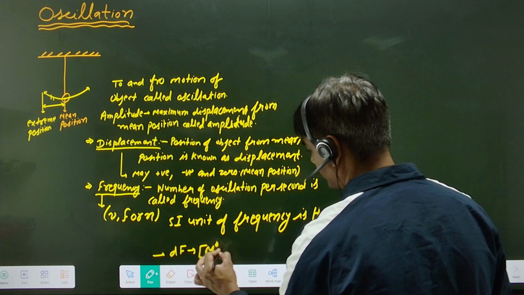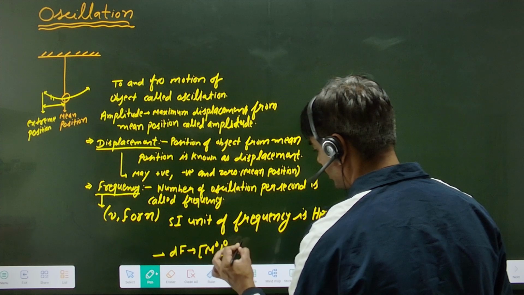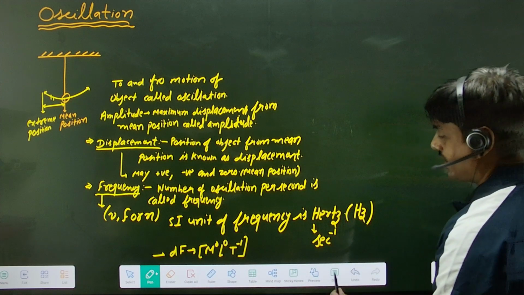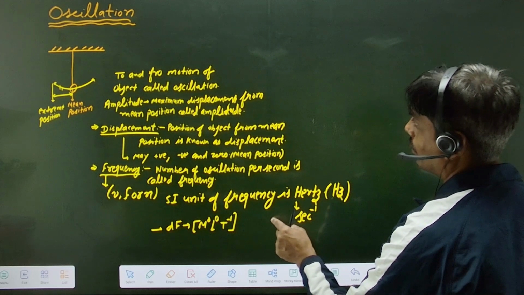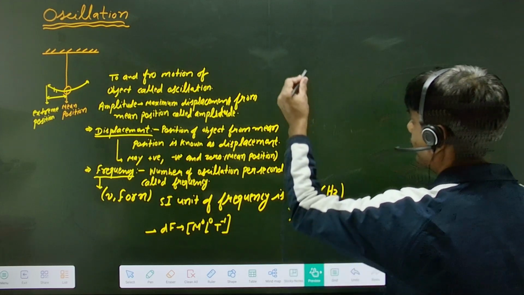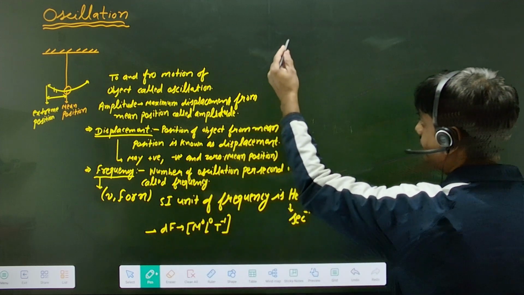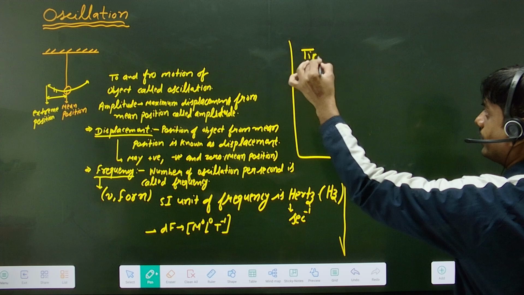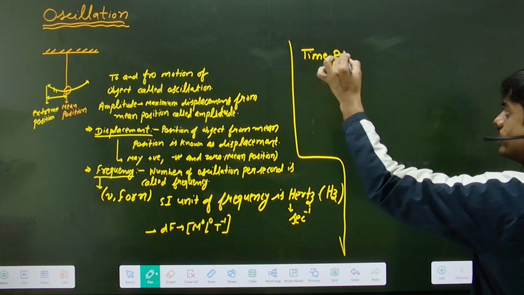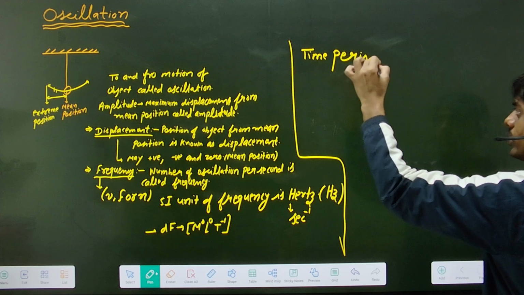m0 l0 t-1. Next thing that is important thing, that is time period. What is the time period? You know? Time period. What is time period?